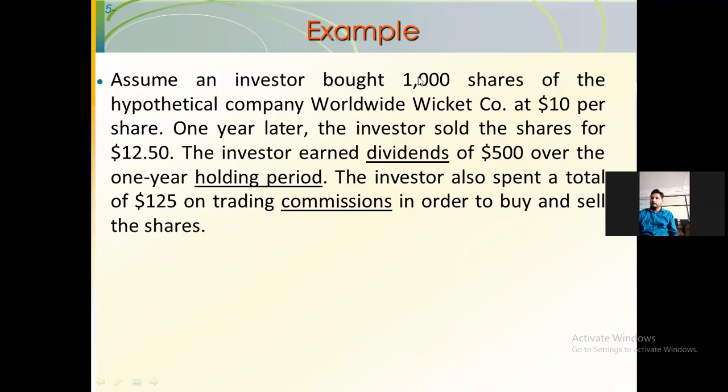By selling the shares you are earning that much in dollars. And you have also earned the dividend. Dividend is one kind of profit for the investor, so $500 is also a profit. And the expenditure you have incurred is $125. We have to take the summation of all the things and find the profit after tax. So this $125 also includes the tax.